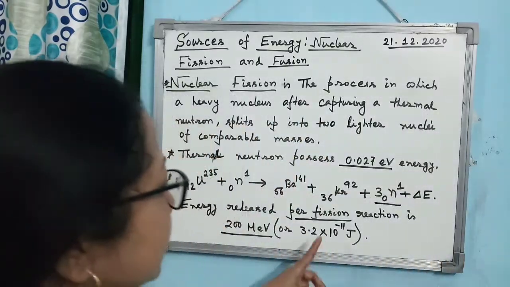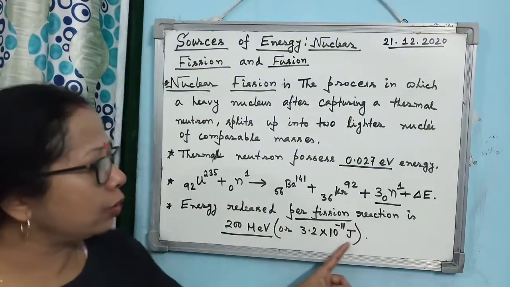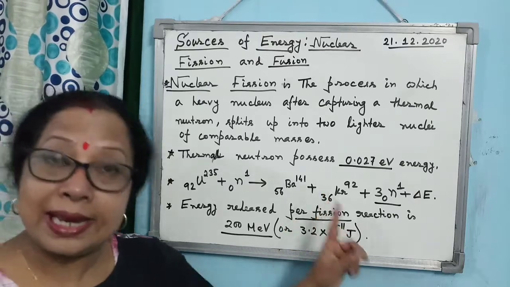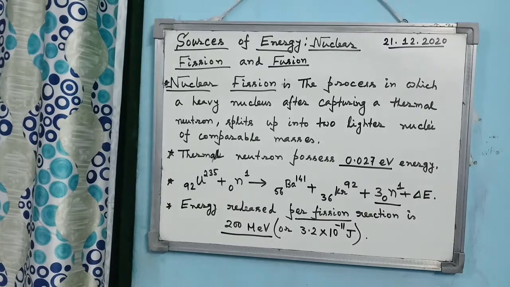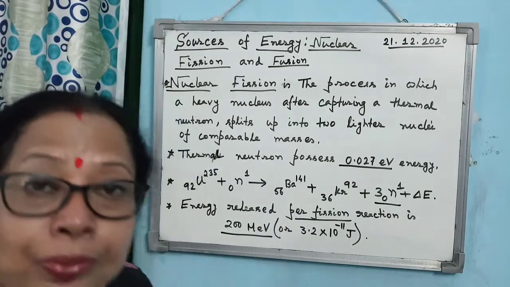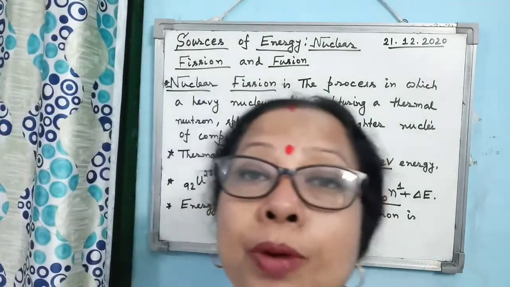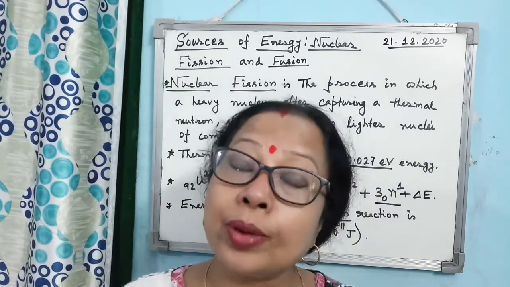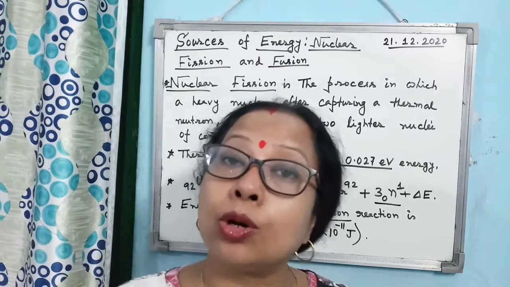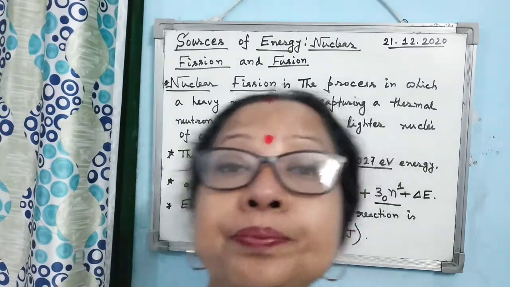So you see how much energy will be released: 3.2 into 10 to the power minus 11 into 2.56 into 10 to the power 21, which is almost equal to 2.28 into 10 to the power 4 kilowatt hour. You have understood? 2.28 into 10 to the power 4 kilowatt hour of energy.